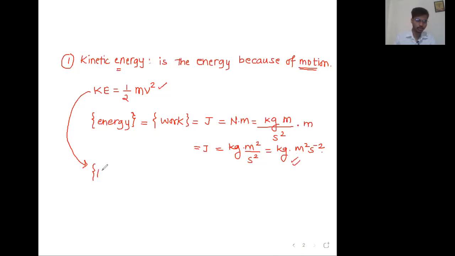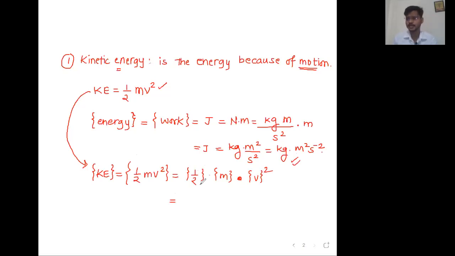Let's do that. Chalo. Unit of kinetic energy is equal to unit of 1/2 mv square. Means unit of 1/2 multiplied by unit of mass, multiplied by unit of velocity square. 1/2 is just a number. It is a unitless number. So write there 1. Whenever it is a unitless number, write there 1.